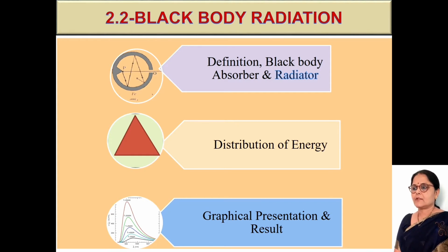The term blackbody was introduced by Kirchhoff in 1860. Blackbody radiation is also called thermal radiation, cavity radiation, complete radiation, or temperature radiation.